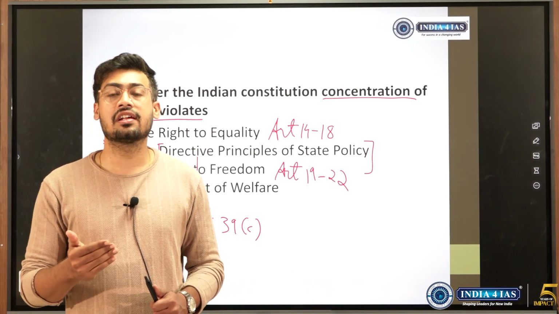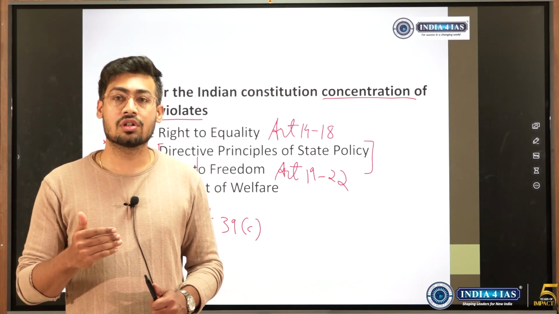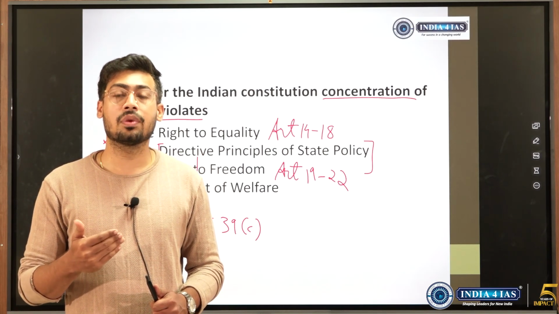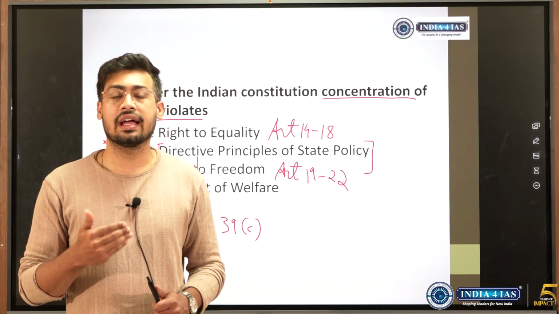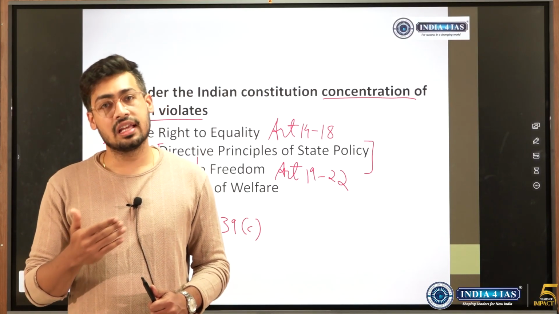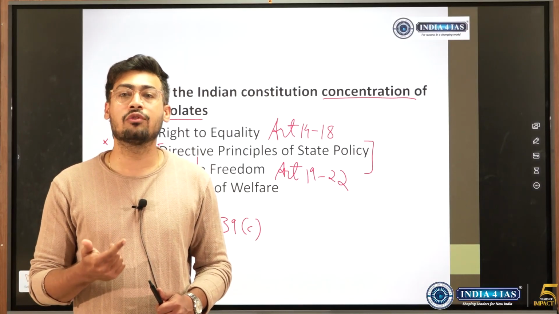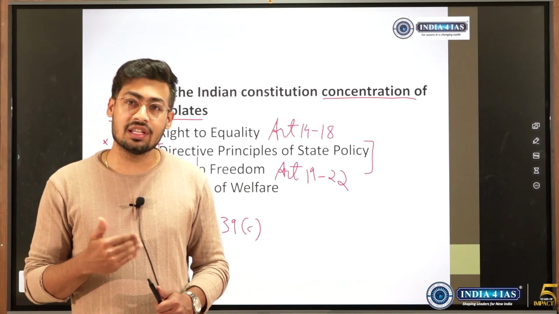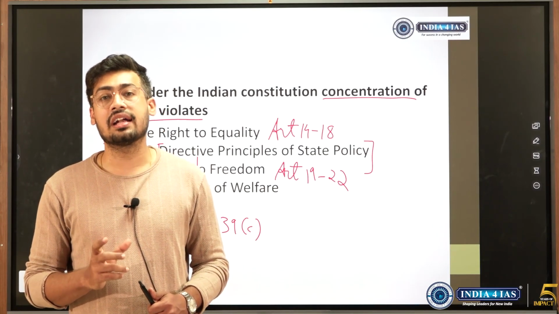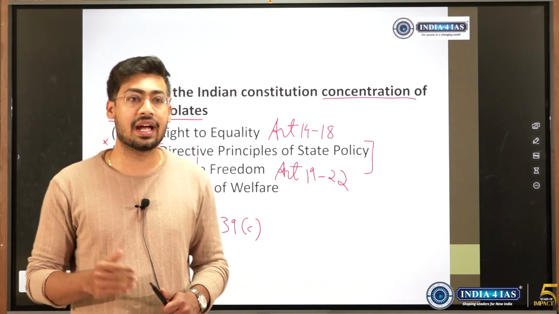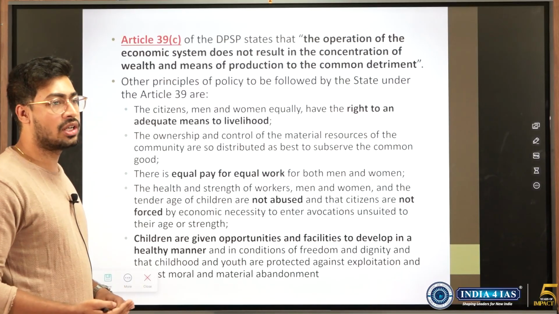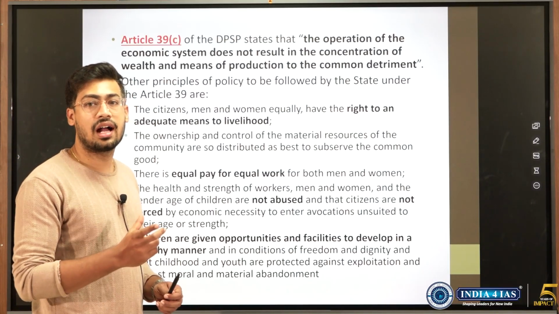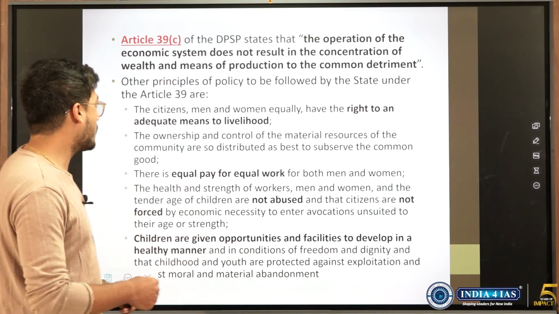So article 39 covers the right to livelihood, the right to ensure healthy development and opportunities for the children, to ensure the health of men, women, workers, all these provisions are there. Equal pay for men and women for equal work. All these provisions come under article 39 subclauses. So this we should know by heart. Because DPSP is a very important topic, so UPSC could directly pick an article from the DPSP and frame a question on it.